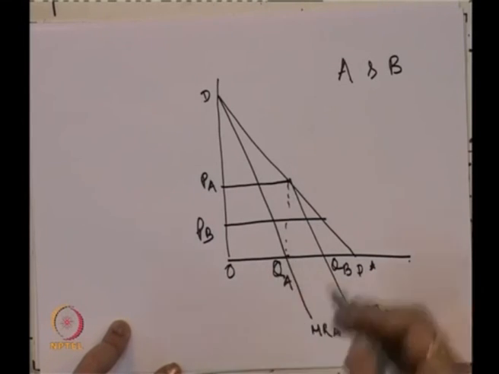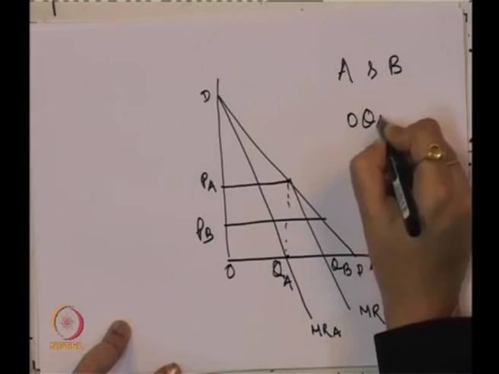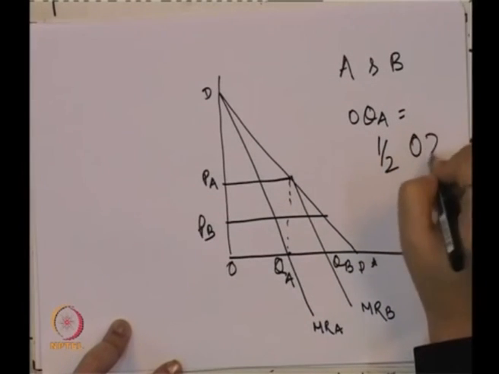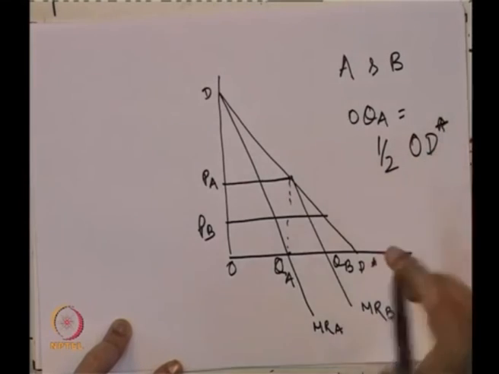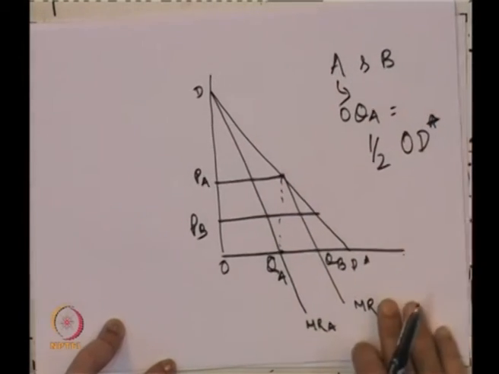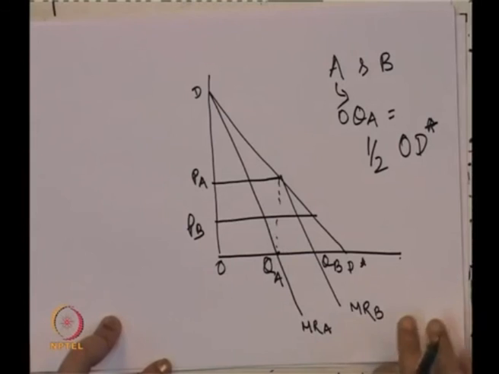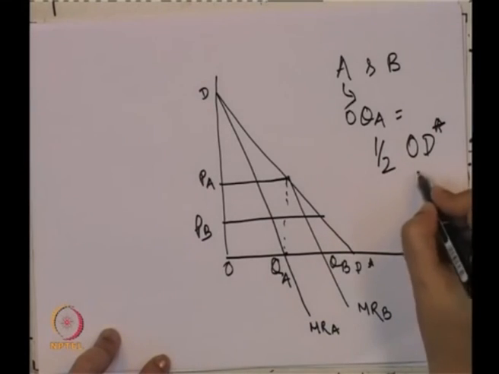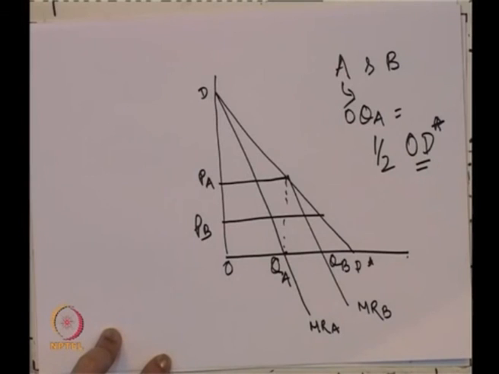If you look at this, OQA is half of the total output OD star. So, A produces OQA, that is half of the total demand. Now, firm B will enter and assume that A will continue to produce half of the total demand of the market.